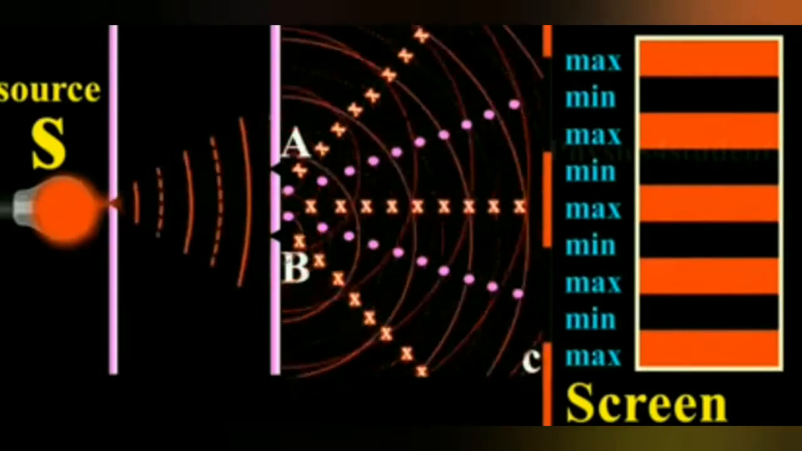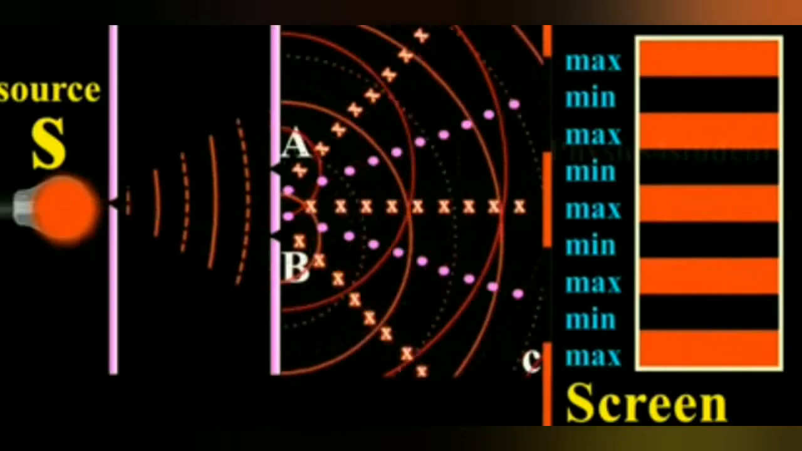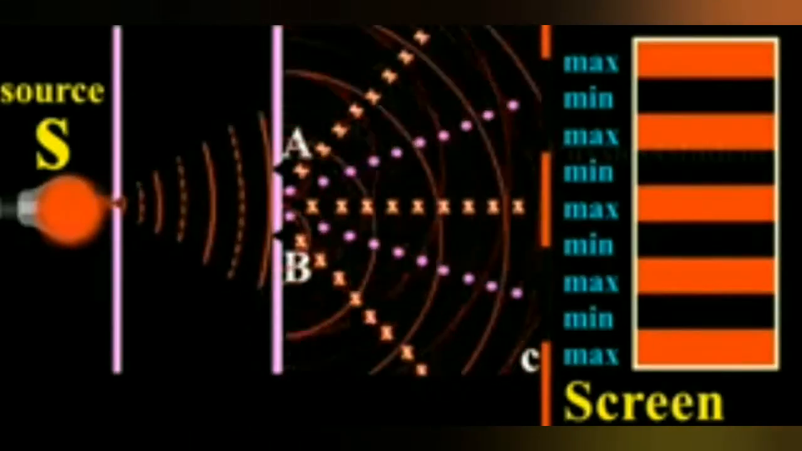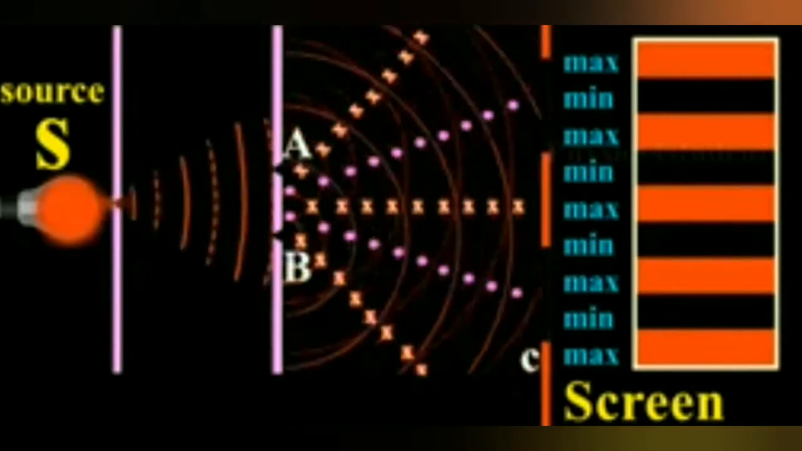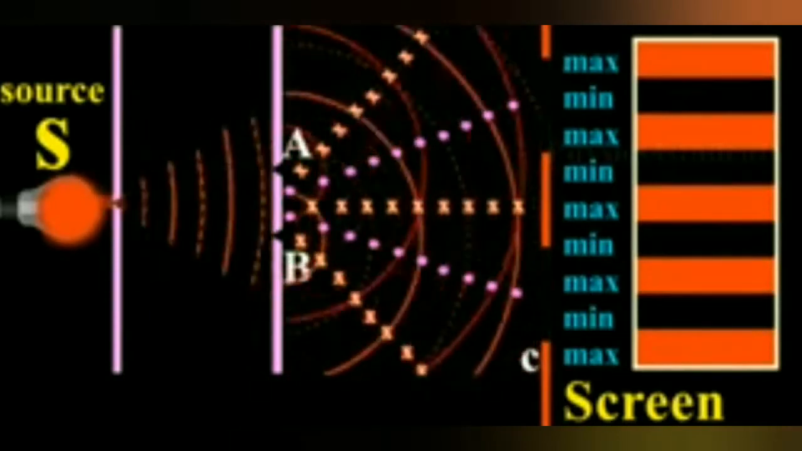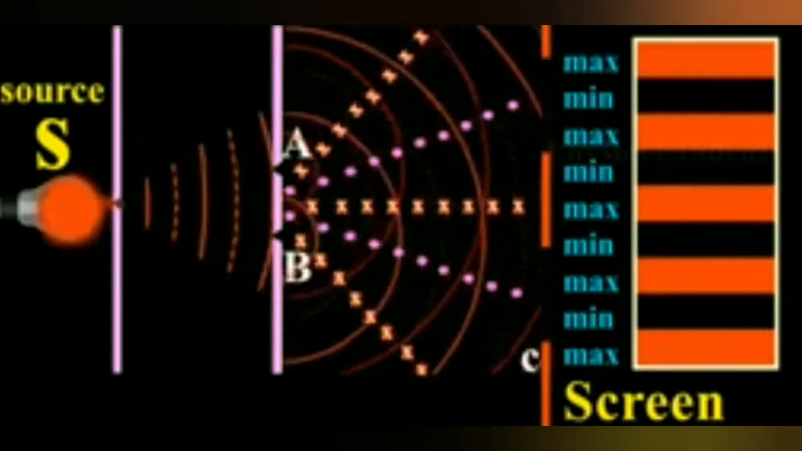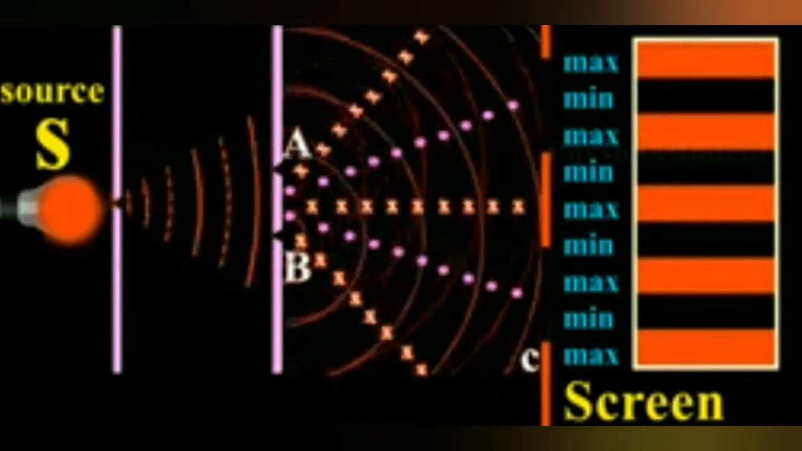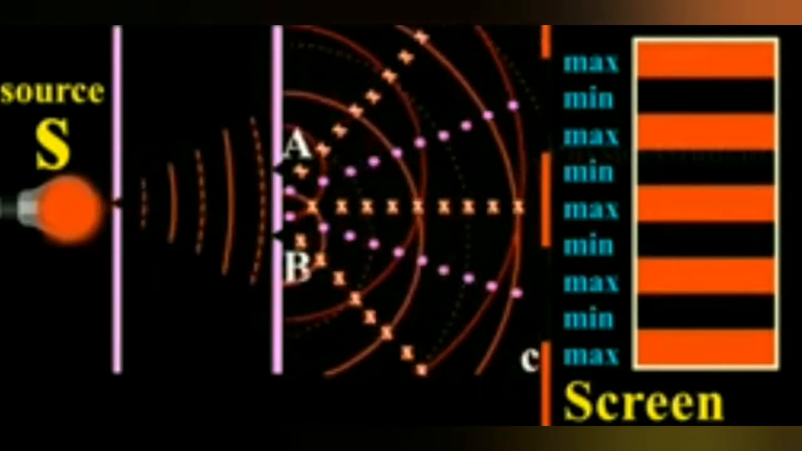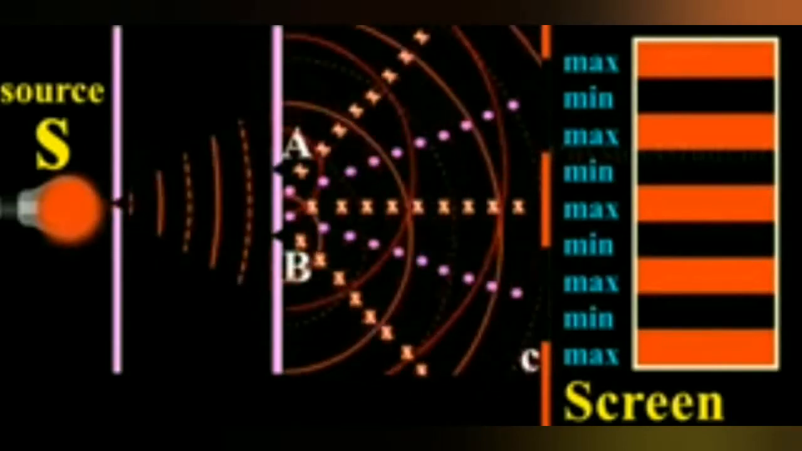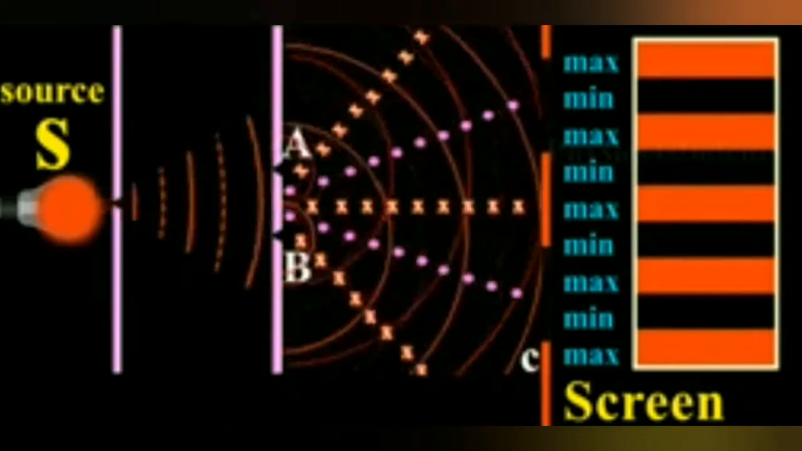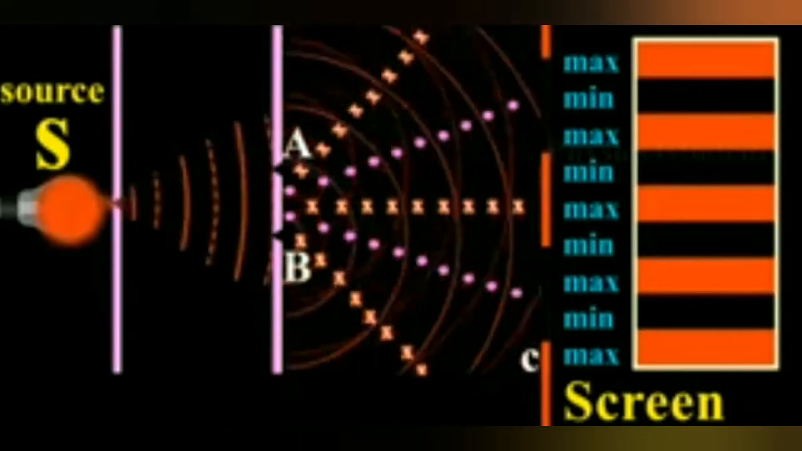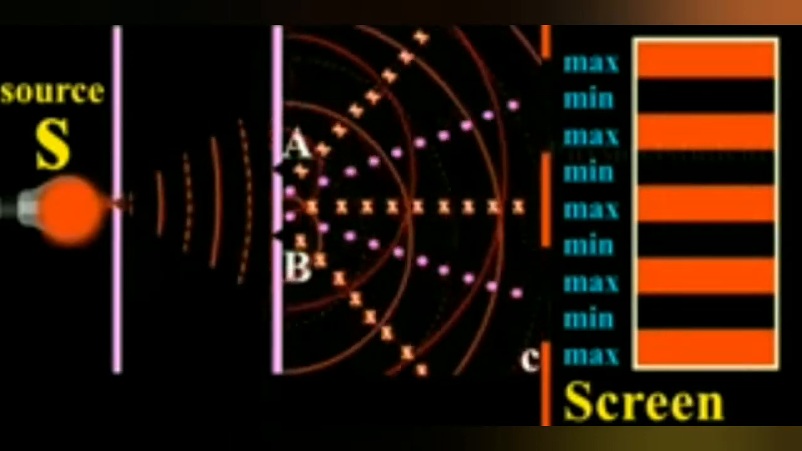He allowed sunlight to fall on a fine narrow slit S. The light waves from S spread out in all directions. These waves were made to fall on two very fine slits A and B, which were parallel and very close to each other. A and B were equidistant from S. These slits A and B give waves of the same wavelength and nearly the same amplitudes. These waves were superimposed on each other and gave rise to interference.